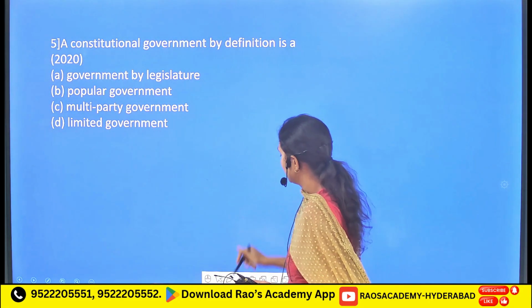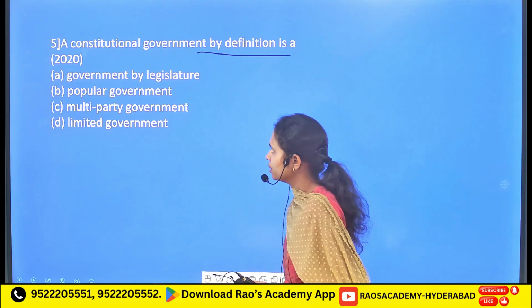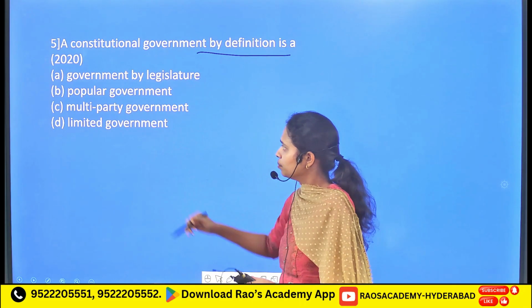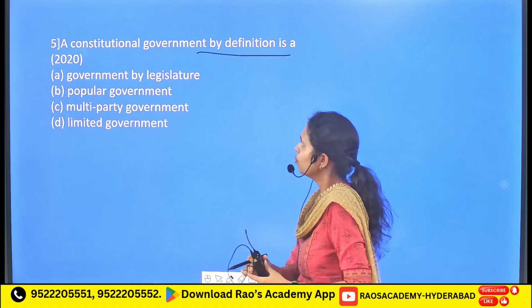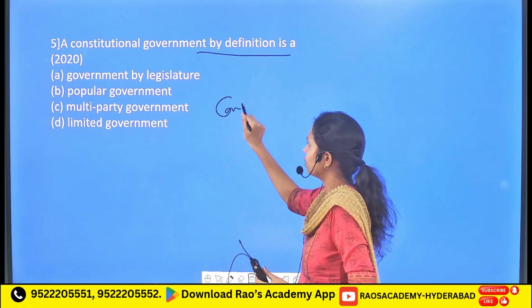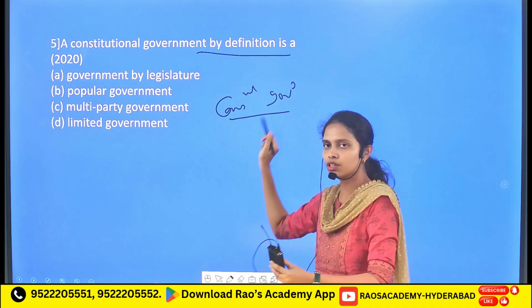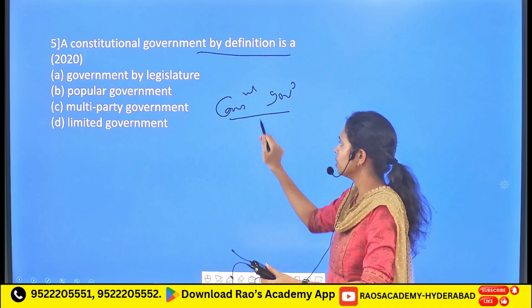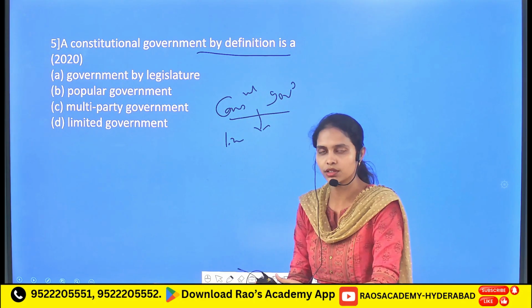Followed by: a constitutional government by definition is. Before going into the different statements, let's have a brief background of what constitutional government is actually about. Constitutional government, or constitutionalism, refers to the limitations of power on the different organs of the government.